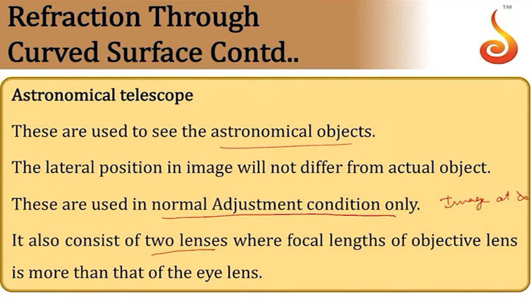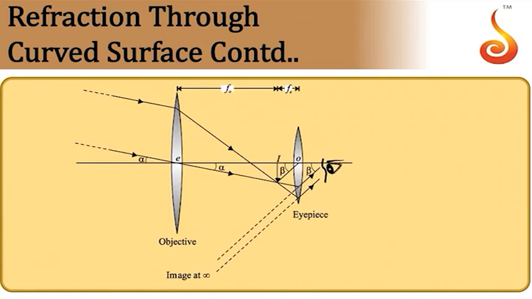Now this also consists of two lenses. The objective is the one which is nearer to the object, facing the object. The eye lens is the one through which you are observing the object. So the objective lens will have greater focal length than the eyepiece. So it is exactly opposite of what we have in a microscope.